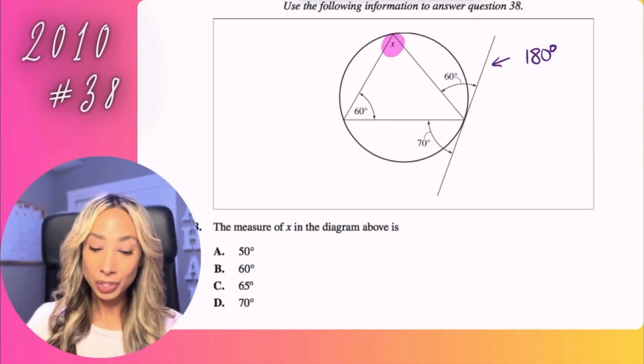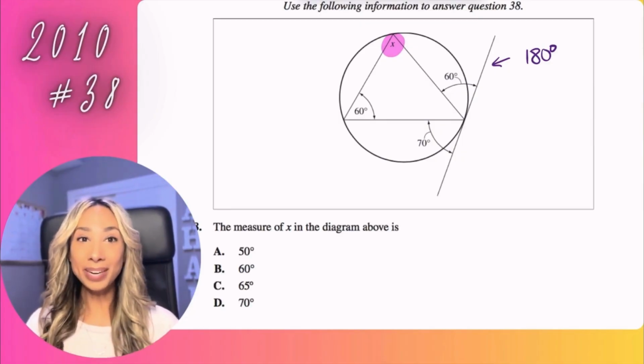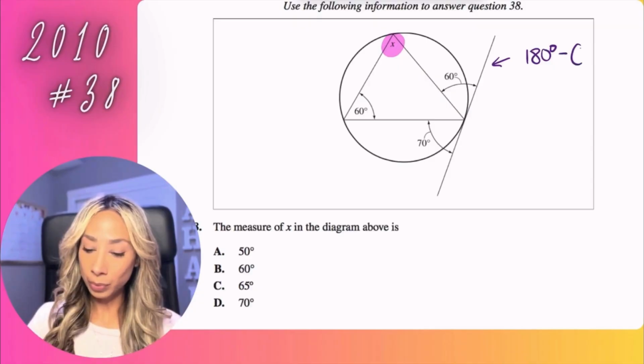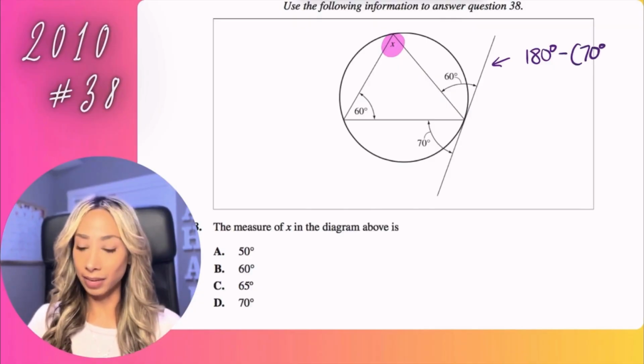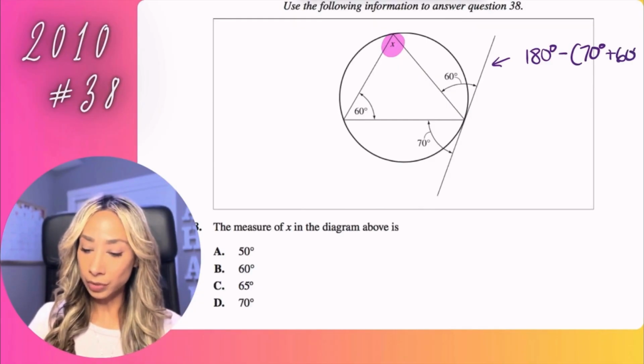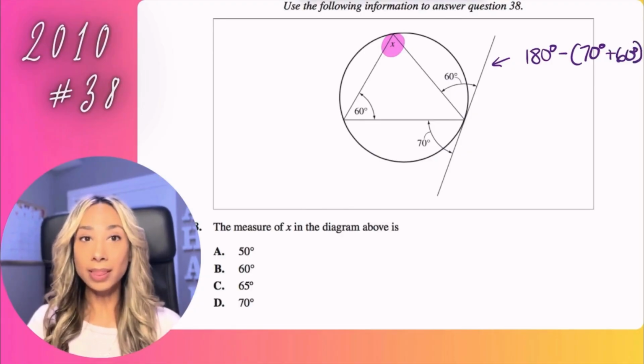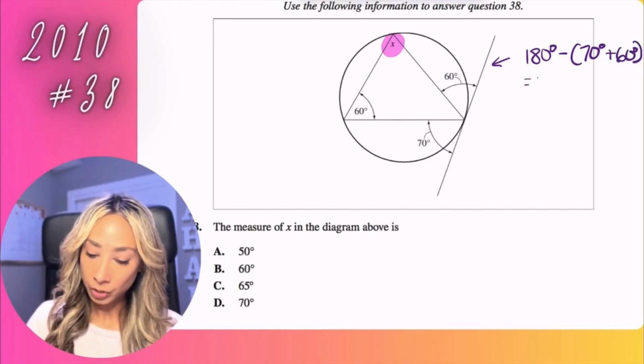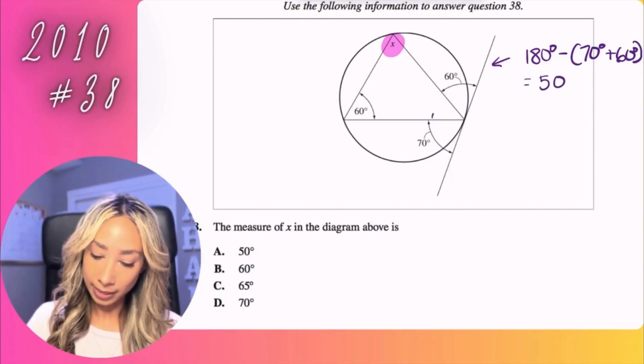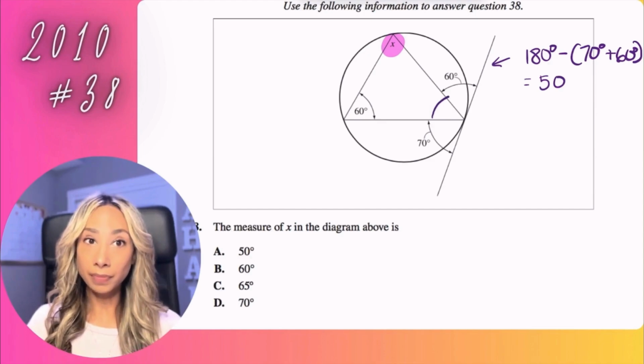Sorry about that. Once I look at my 180, I can remove the 70 degrees that they gave us along with our 60 degrees that they gave us. Altogether, that's going to give me 50. So if that's 50, what that means is this angle inside here is going to be 50.